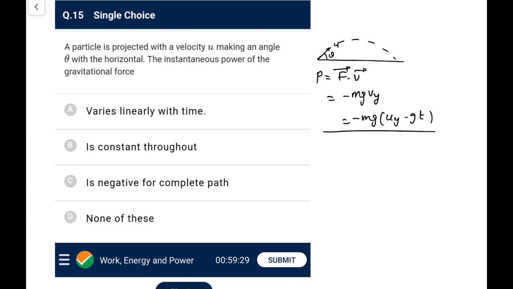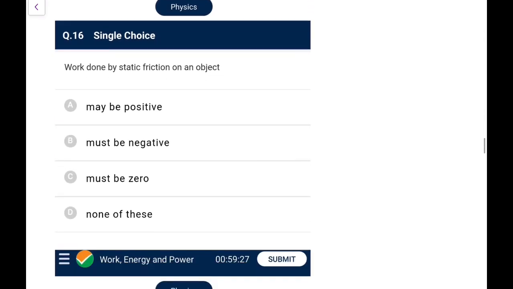The power is not negative for the complete path. It is negative for the first half when it is going up, and positive for the second half, and for the complete path it is 0. So the most appropriate option is A.